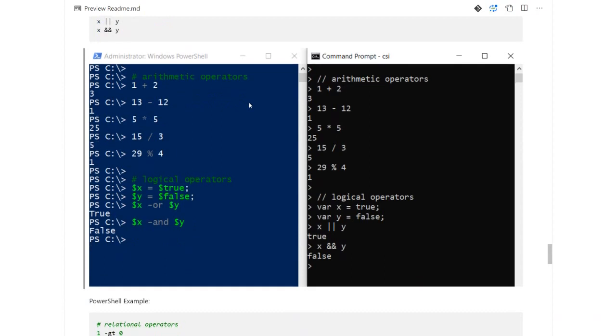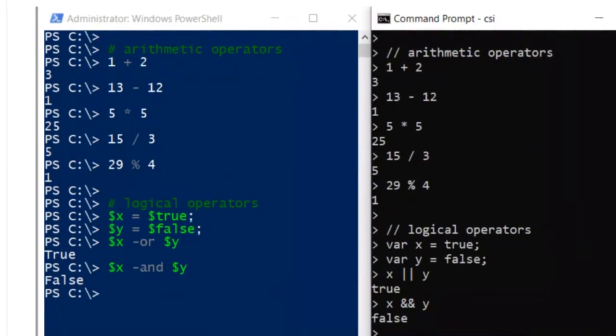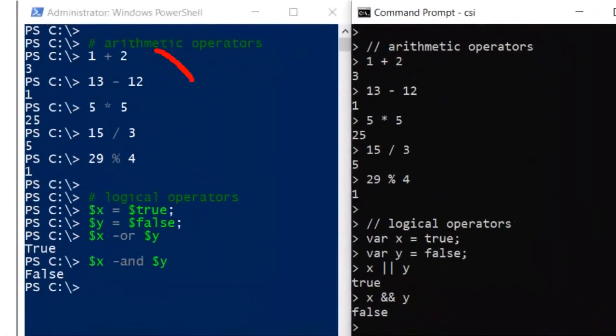If I scroll down here, you will see some examples as well. These are nothing but arithmetic operations which you have performed, and you'll see that we get the respective values of whatever operations we have performed. The values are obviously similar on both PowerShell and C#. Just take a look at this: there is an x variable and a y variable in PowerShell.